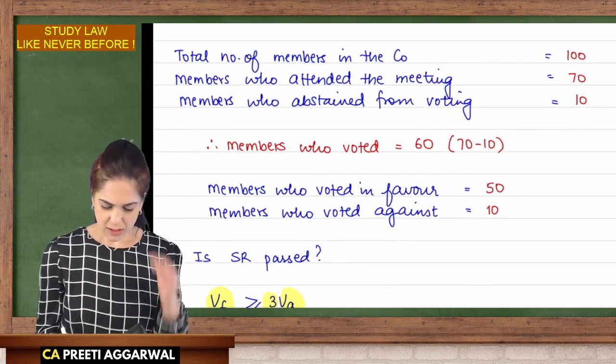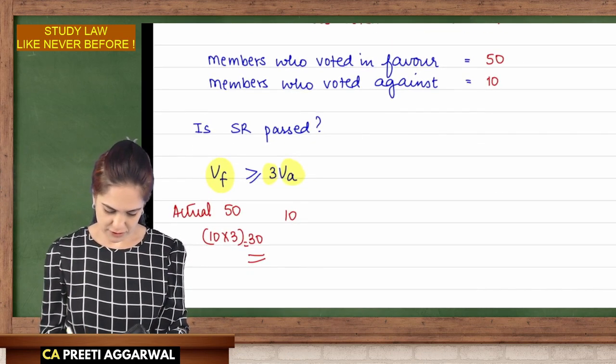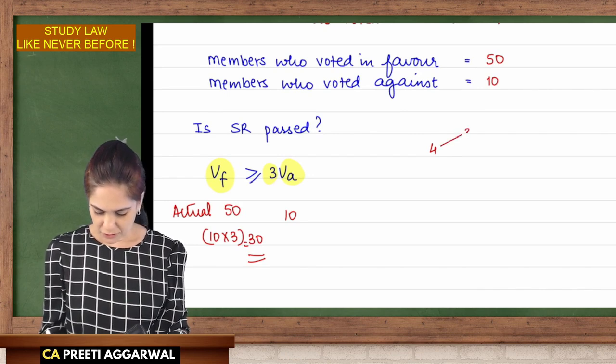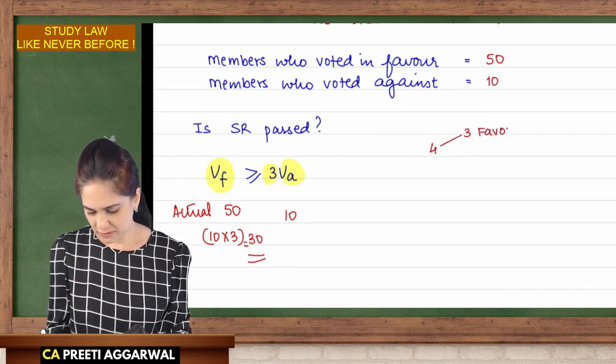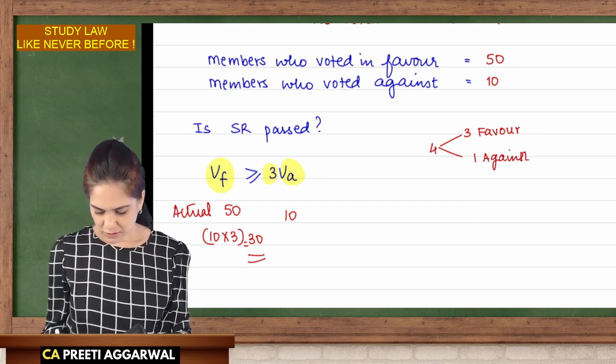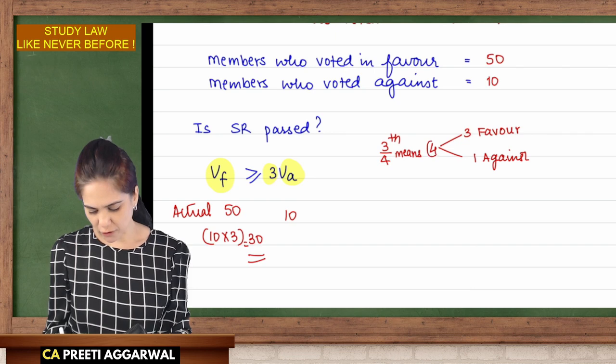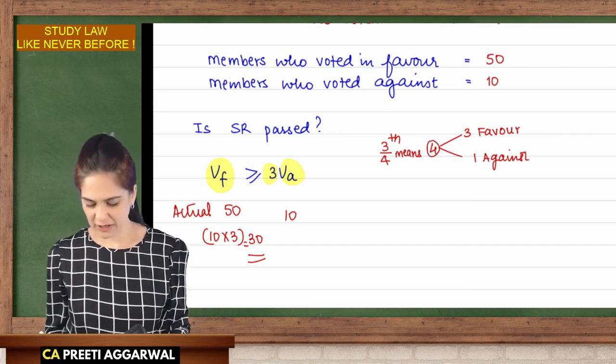Write this. 3 times you can also say 3/4, because out of 4 votes, 3 must be in favor and 1 can be against. Are you seeing this? Okay, 3/4 means out of 4 votes, 3 are in favor and 1 is against.